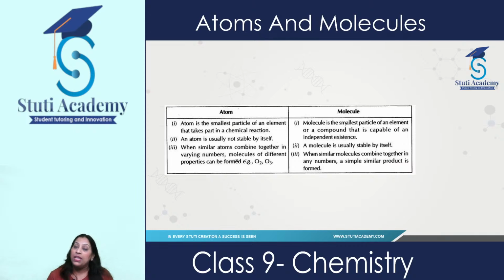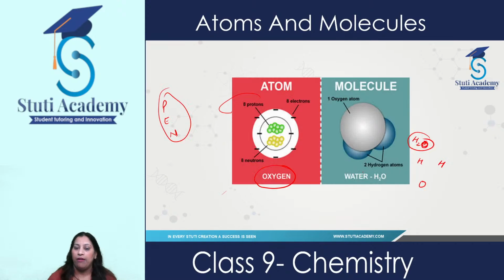And what are the other differences between them? How can you differentiate atoms from molecules? As I told you, an atom is the smallest particle of an element that takes part in a chemical reaction. And a molecule is the smallest particle of an element or a compound that is capable of independent existence. As you can see here, this water exists independently in nature.